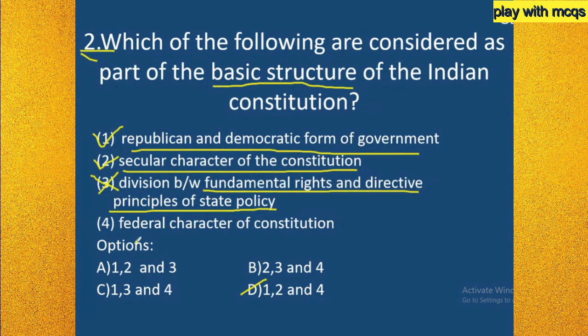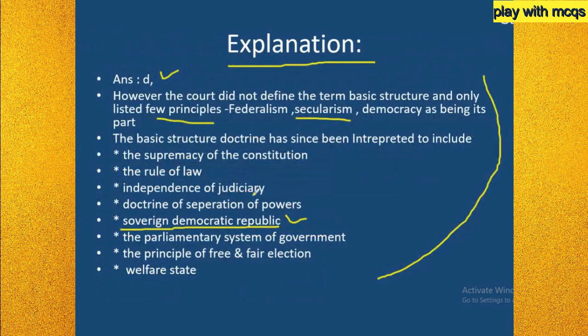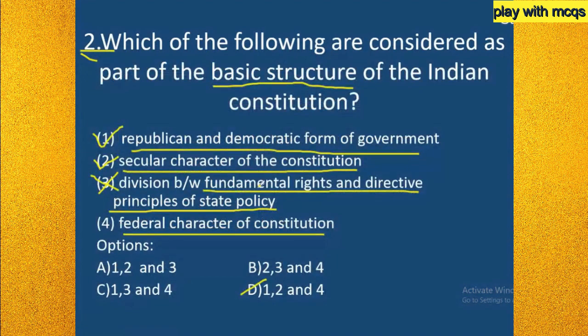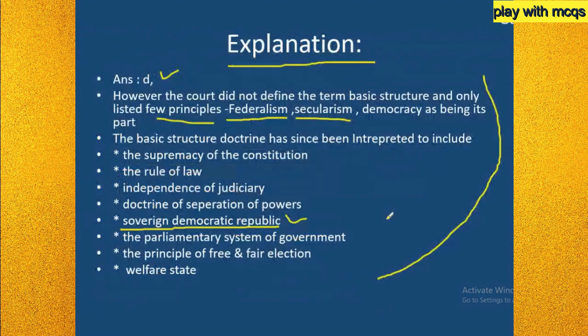If you go to option 4, federal structure of the Constitution, that means federalism. Look here: a few principles, federalism, secularism. So federalism is also the basic structure of the Constitution. So options 1, 2 and 4 are the correct answer, and option D is the right answer. So we should mark wrong for option C.